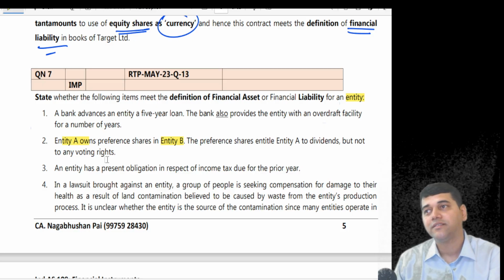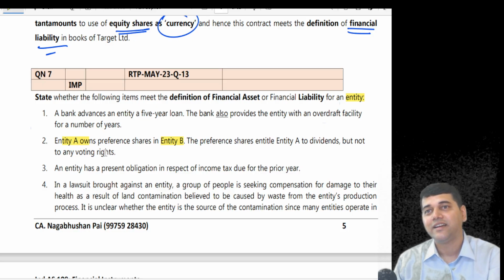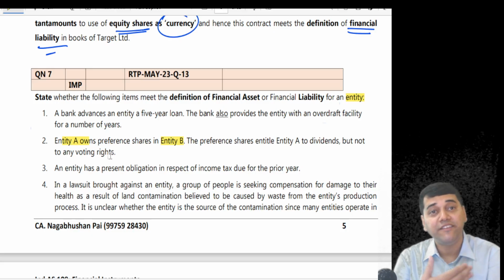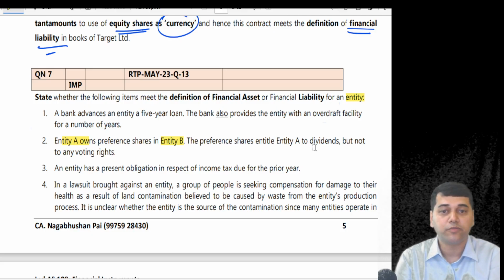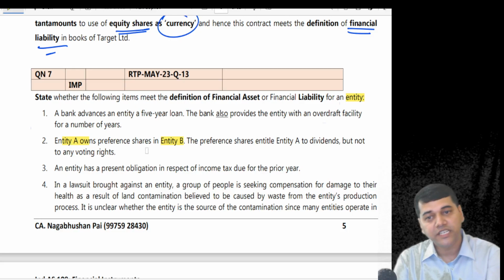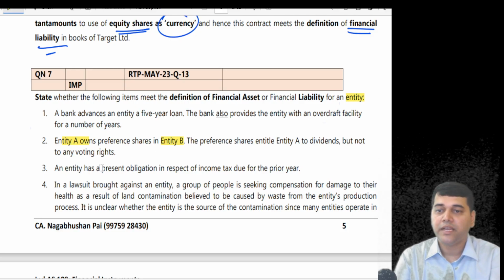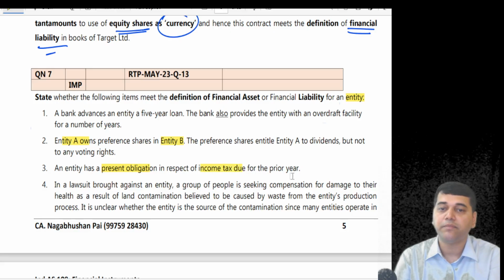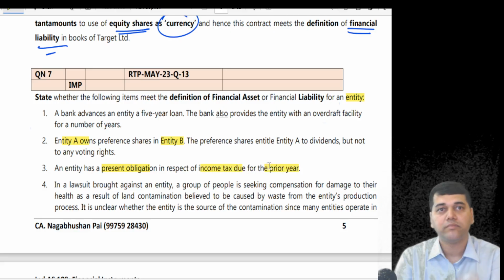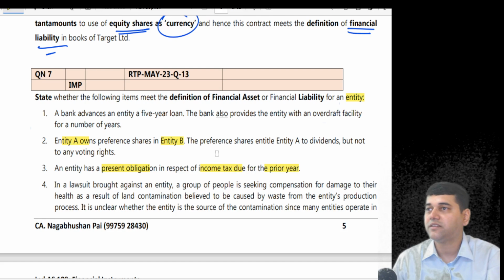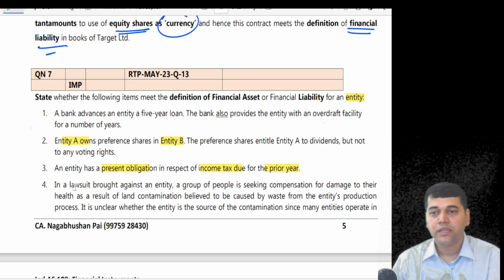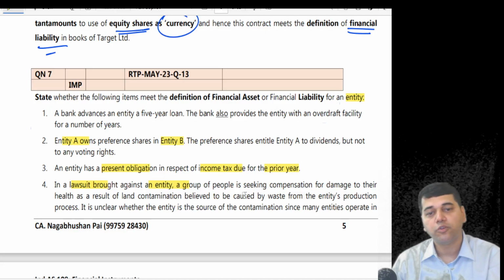So for A, what is it? Why? To receive the contractual cash of only dividend, not the principal, because principal is very silent here. For entity B, it is a financial liability. Entity has got a present obligation for income tax due for the prior year. Is neither a financial asset nor a financial liability. Lawsuit brought against the company and you have to pay some money.